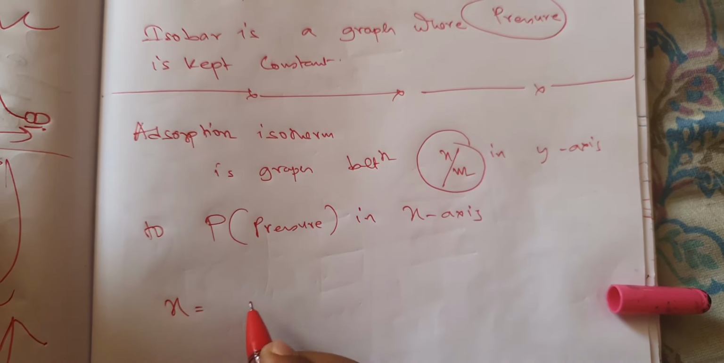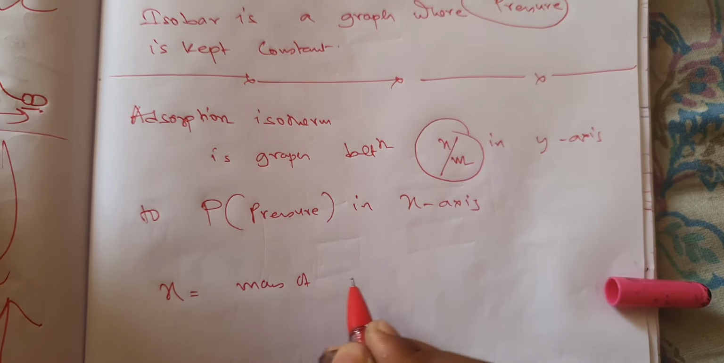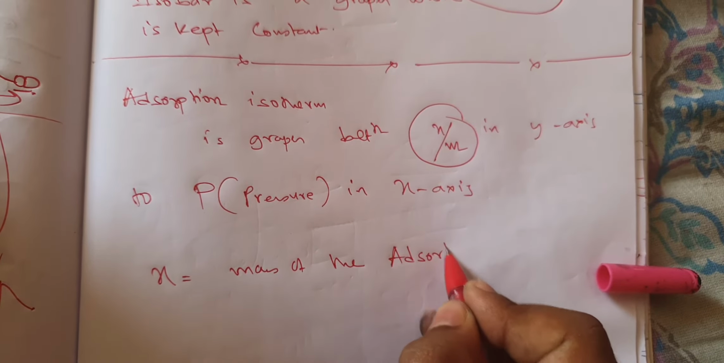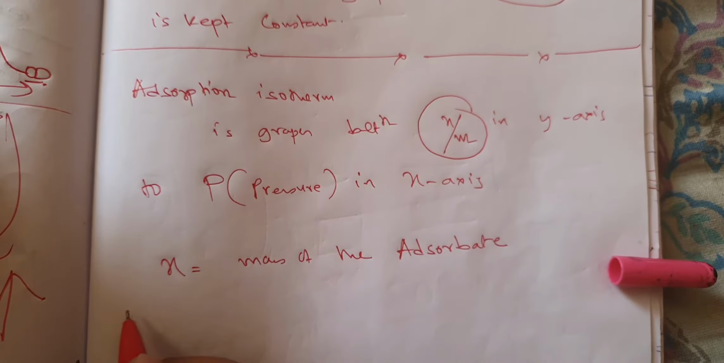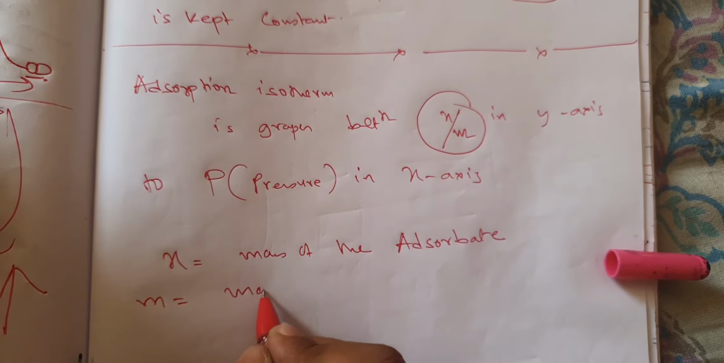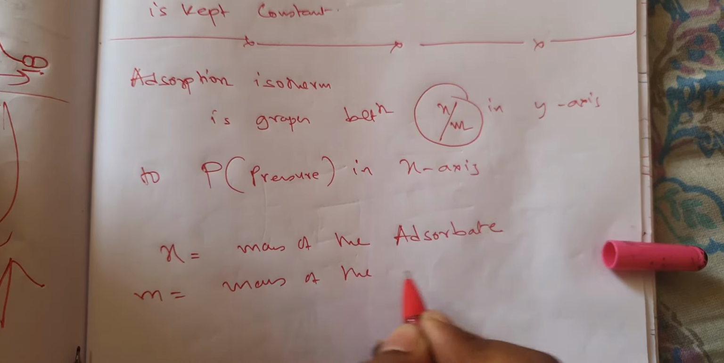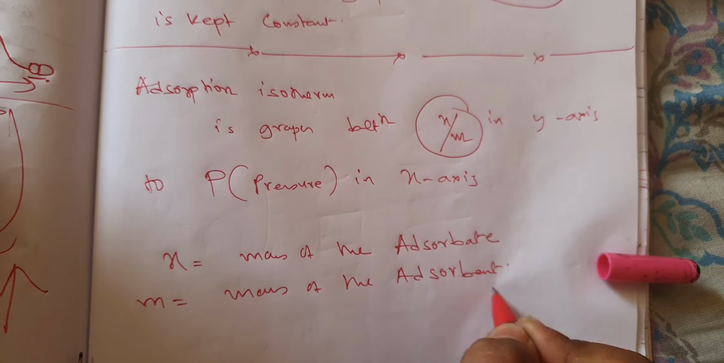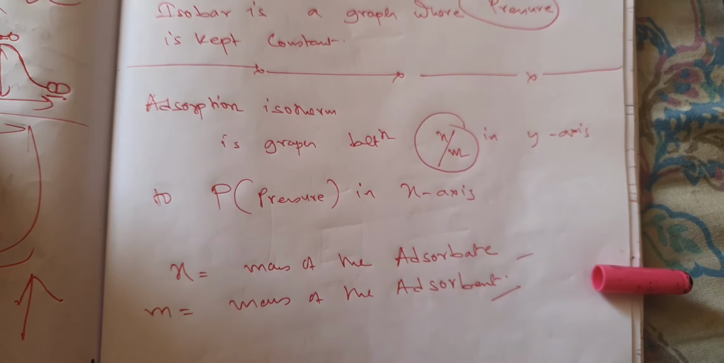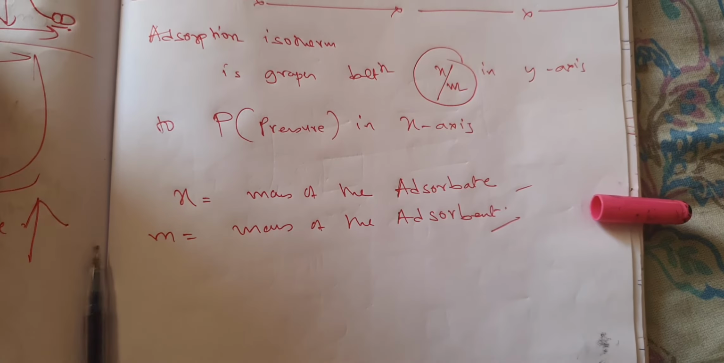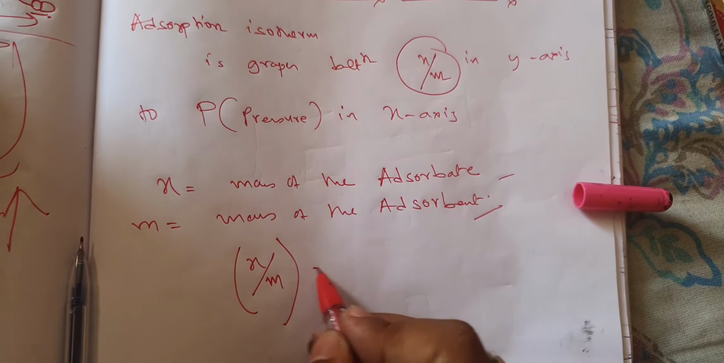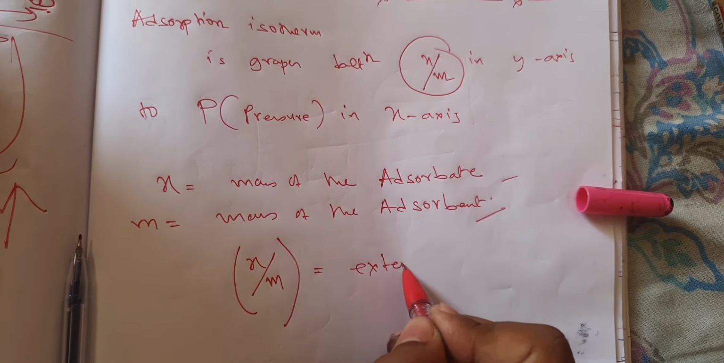Now x is the mass of the adsorbate and m is the mass of the adsorbent. So we have two things, adsorbate and adsorbent. Now when I say x by m, this entire quantity means extent of adsorption.